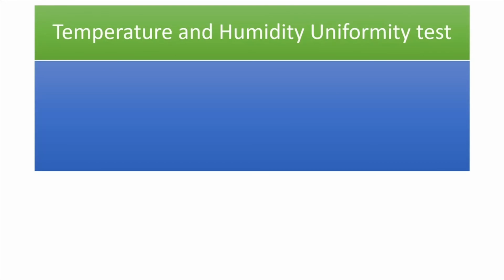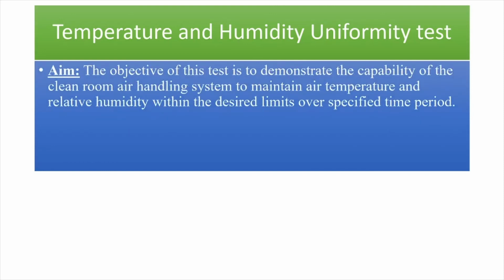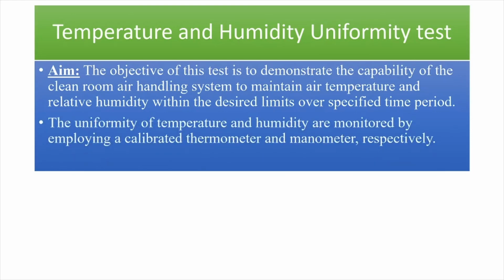Now the most important test is the temperature and humidity test, that is determining the relative humidity and the temperature of the confined space where production processes are carried out. The aim of this test is to demonstrate the capability of the clean room air handling system, AHU, and the HVAC system to maintain air temperature and relative humidity within the desired limits for a specific time period or the production unit time.